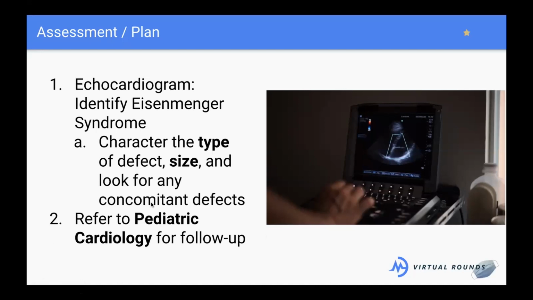If that happens to an extreme, what can happen is the fluid... Do the echo results go into the assessment and plan? No, just to do the echo itself would go in the assessment and plan. We're going to keep following. You can say like follow up with echocardiograms.